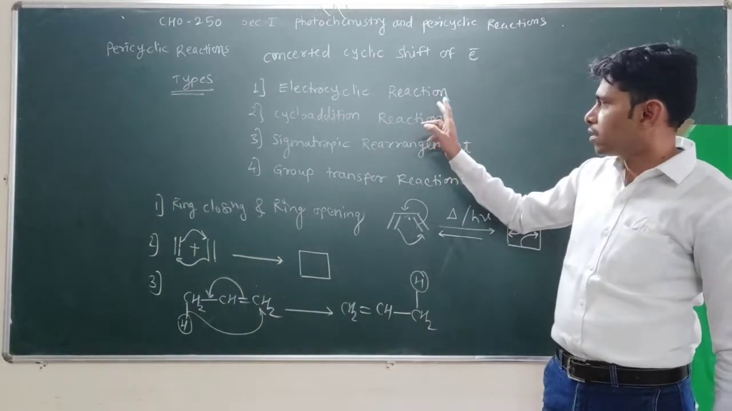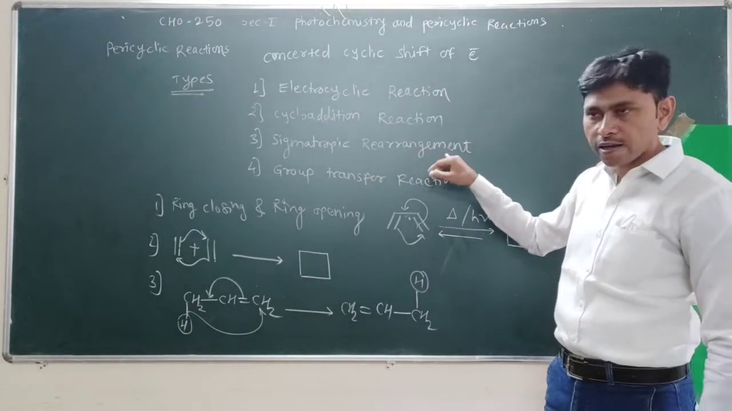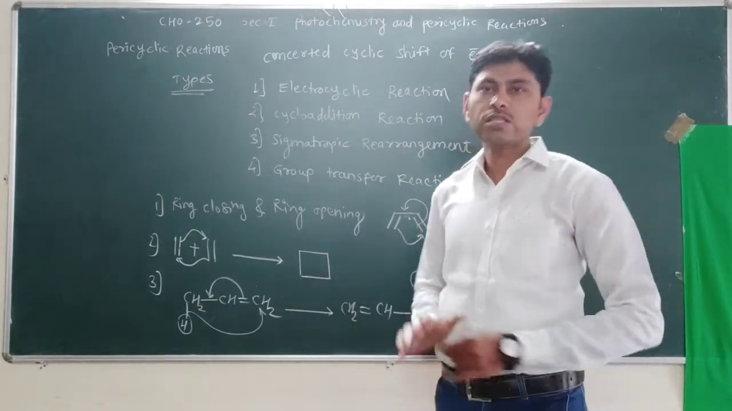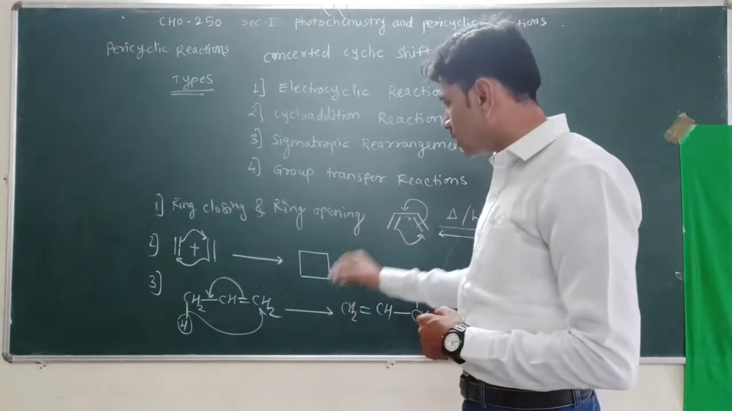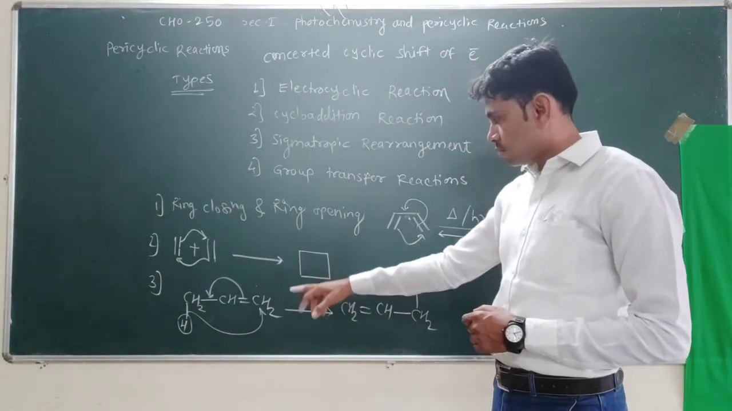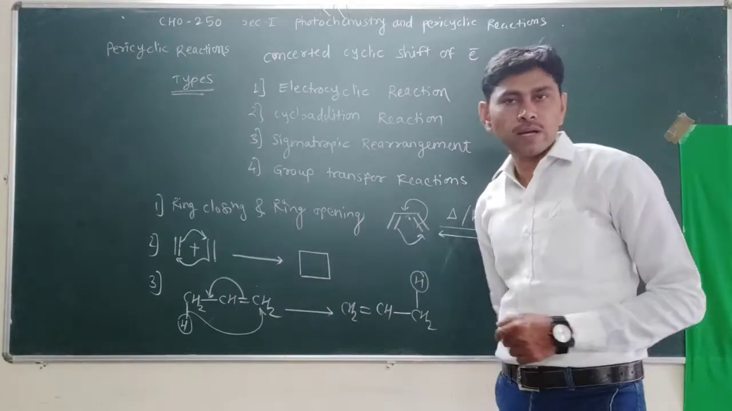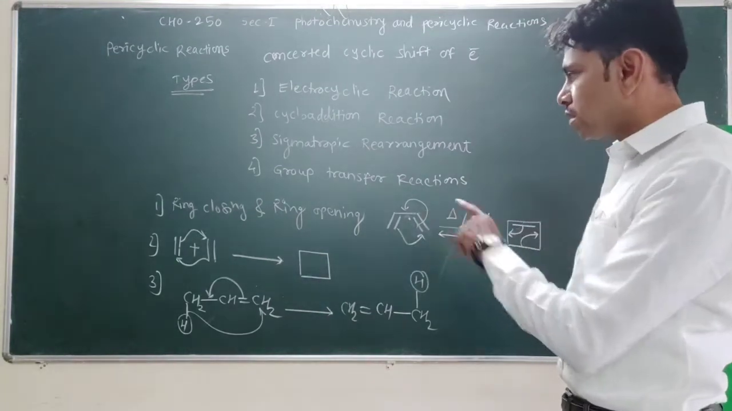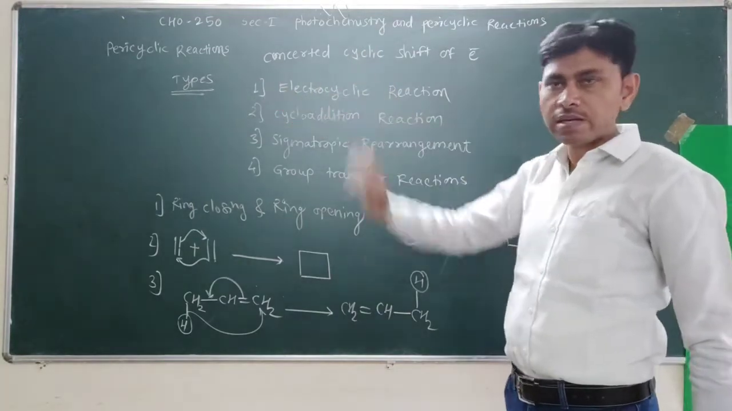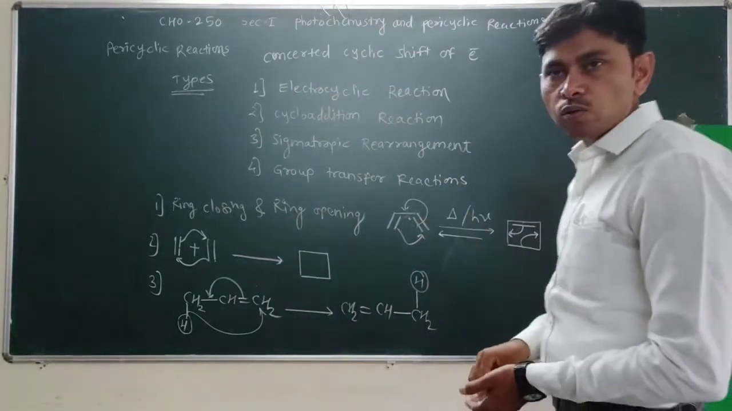Such a type of rearrangement is called a sigmatropic rearrangement. In this reaction also, bond breaking and bond making take place simultaneously, in a concerted manner, and the cyclic shift of electrons is also observed here. That's why this type of rearrangement is a sigmatropic rearrangement, and it is one of the types of pericyclic reaction. Now the last is the group transfer reaction.